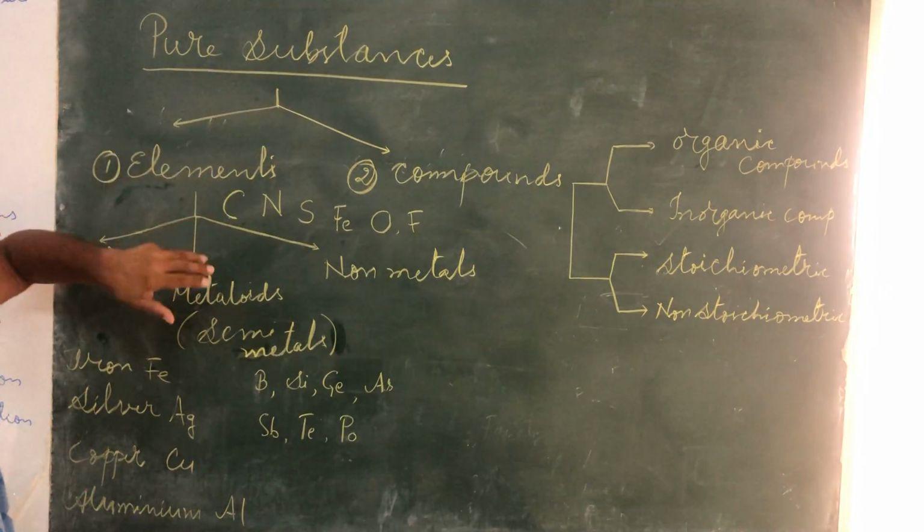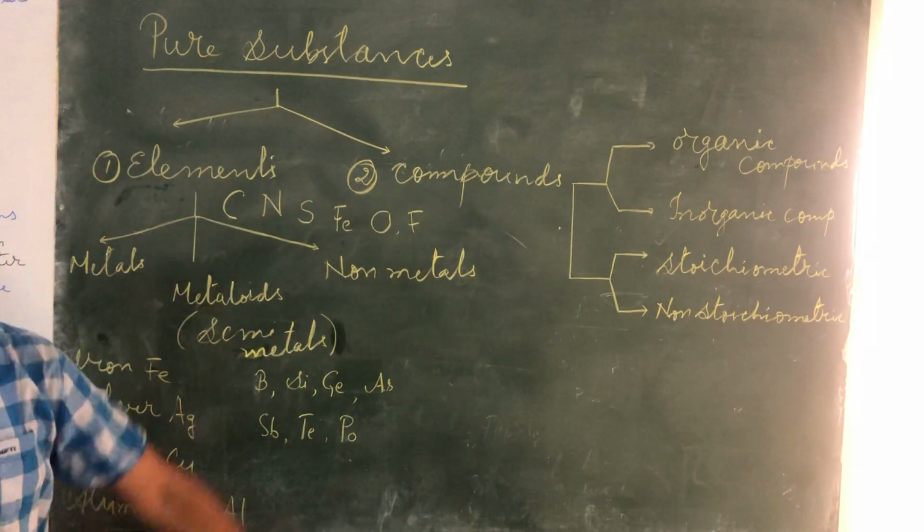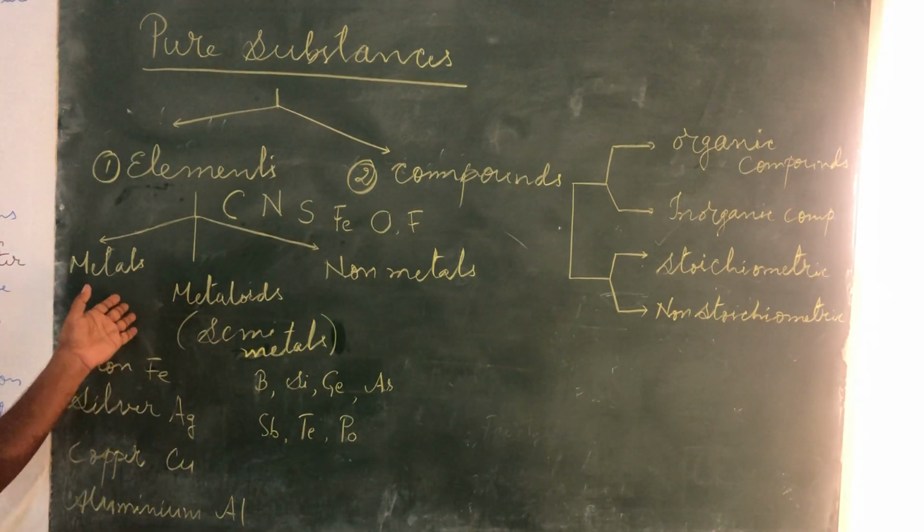After finishing the mixtures part, or impure substances part, we are now moving on to pure substances, and pure substances are classified basically as elements and compounds. Now let's discuss elements quickly.